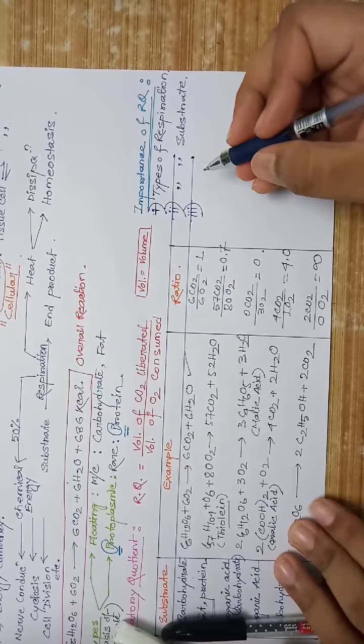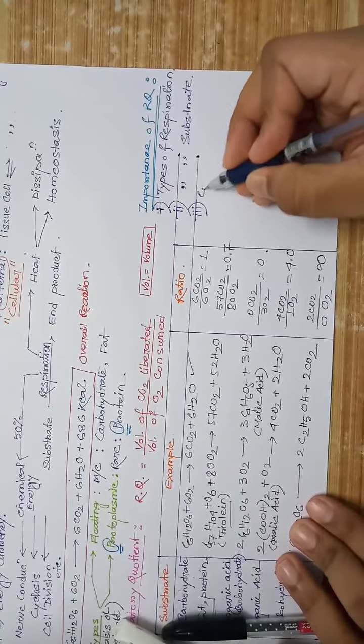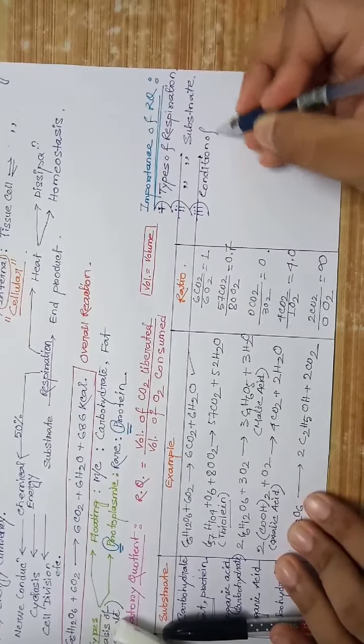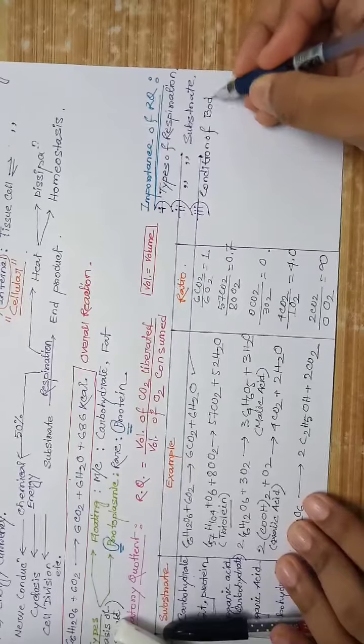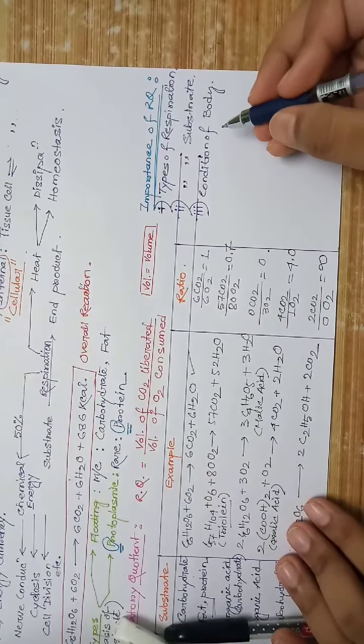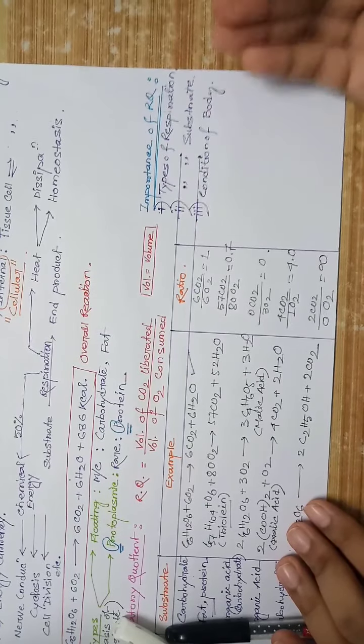Normal nutrition or starvation condition can be known. Condition of the body and food transformations like synthesis of fats or conversion of fats into carbohydrates, that's not important.